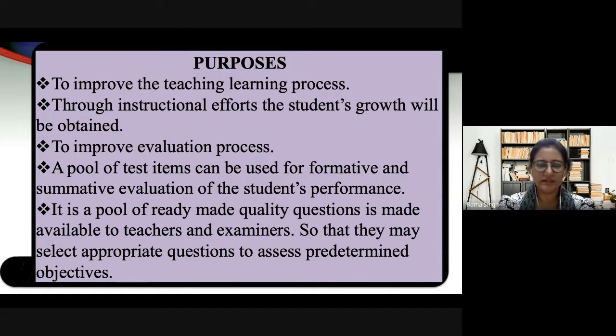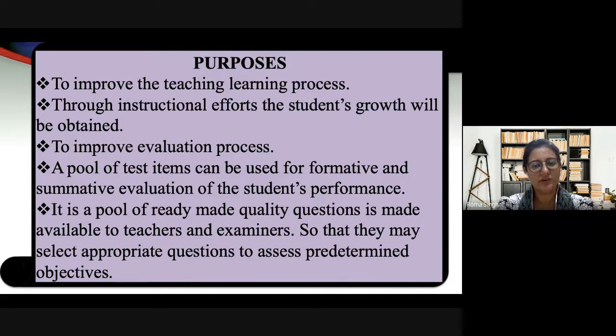So few test items can be utilized by a teacher while going through formative or summative evaluation in between the sessions. So the students' performance can be checked, and they will also come to know the importance of the question banks, and the rigorous practice of different kinds of questions. So they will also develop interest in learning a particular subject.